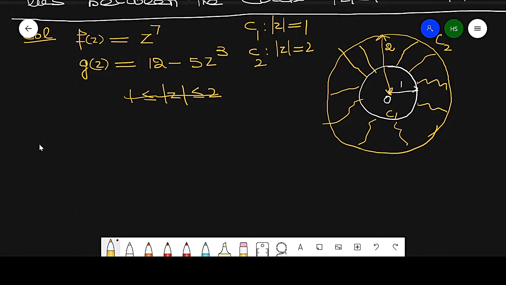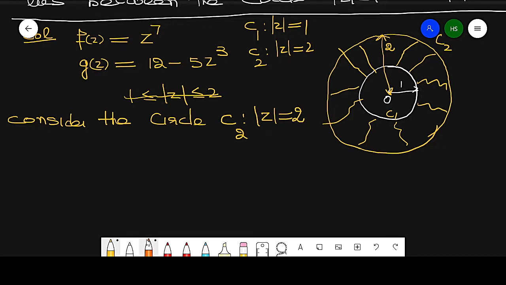First I take f(z) equal to z raised to power 7, and g(z) equal to this, and I am taking the circle C2, which is modulus of z equal to 2.